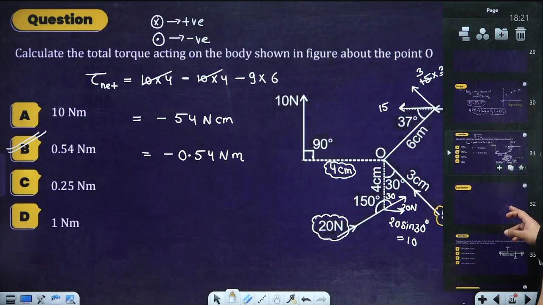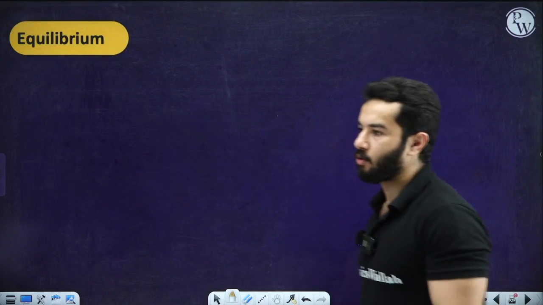Now, since we have completed torque, let's again discuss equilibrium.